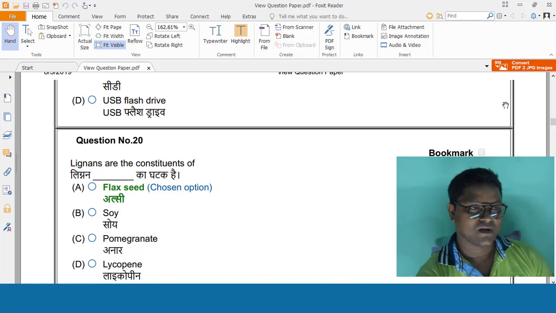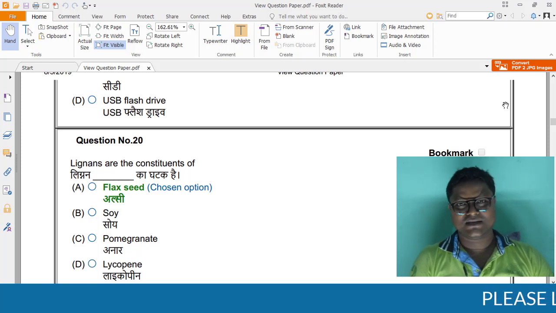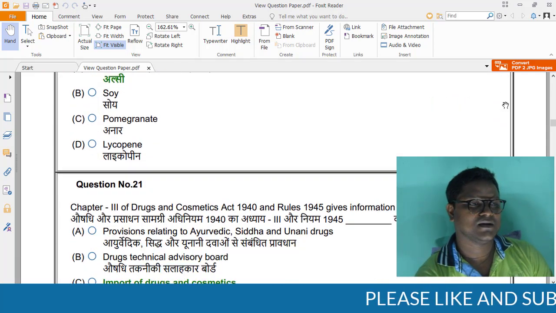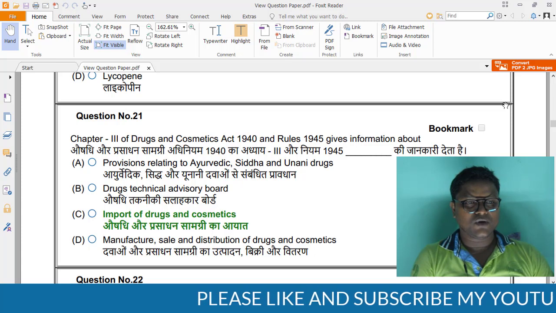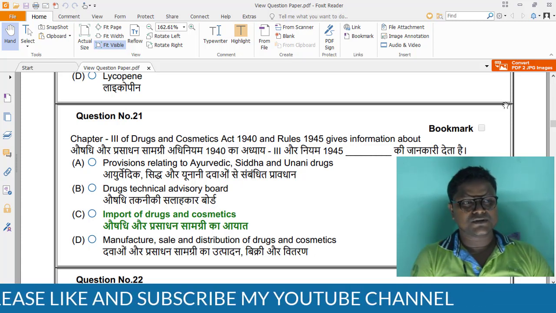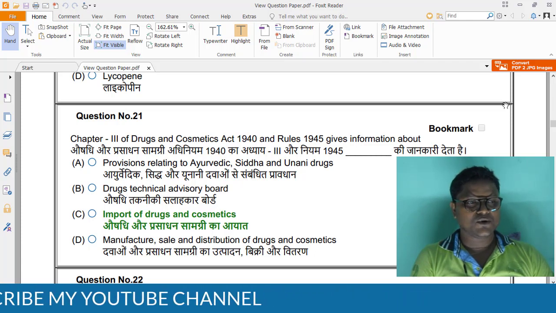Question number 20. Lignans are the constituent of dash. Lignans are the constituent of flax seeds. Direct answer. Question 21: chapter 3 of the Drugs and Cosmetics Act 1940 and Rules 1945 gives information about dash. There are different chapters under the Drugs and Cosmetics Act. Here chapter 3 covers imports of drugs and cosmetics.